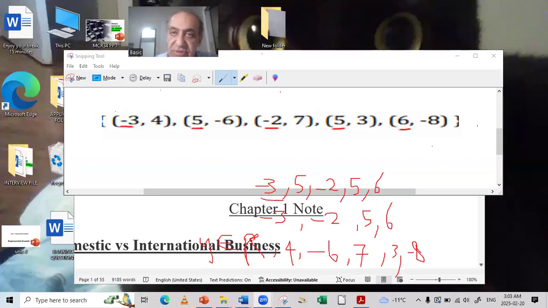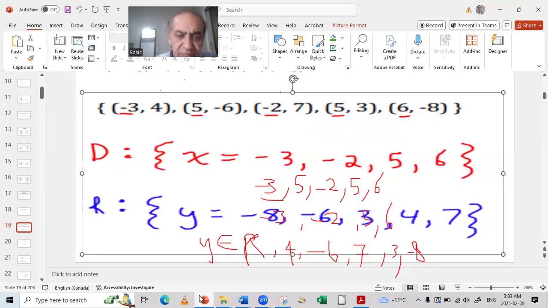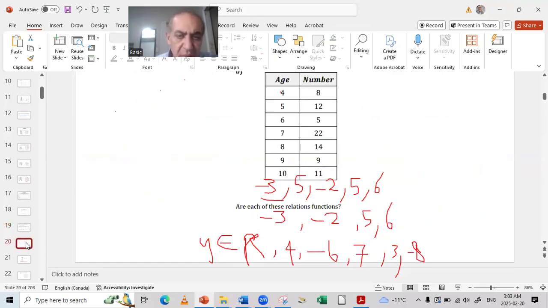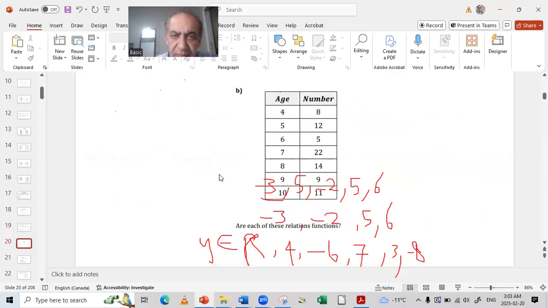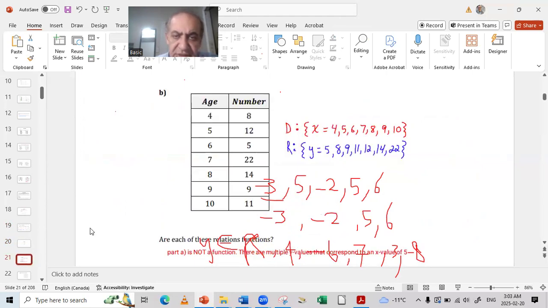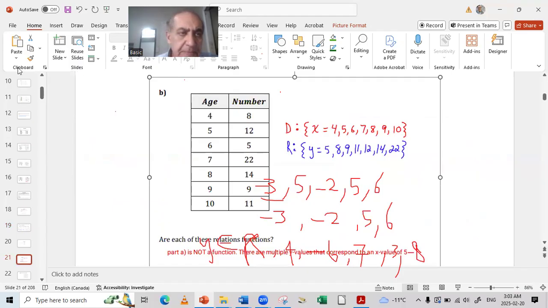Let me also show you something regarding what we are doing right now. So that was the domain, and when we go here into the relations, let us see this one, but I just want to remove this actually.